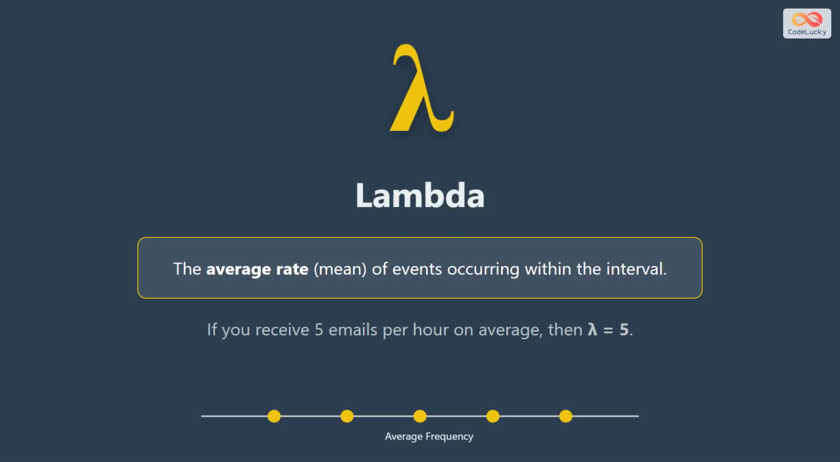The most important parameter in this distribution is lambda, represented by the Greek letter you see on screen. Lambda represents the average rate of occurrence. For example, if you typically receive 5 emails every hour, then your lambda is 5. This average is the anchor for our calculations.